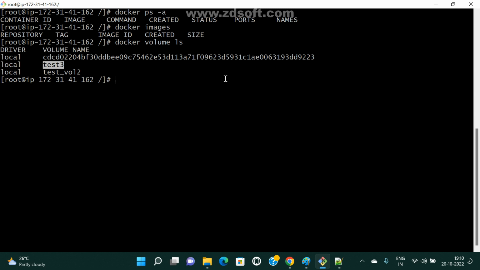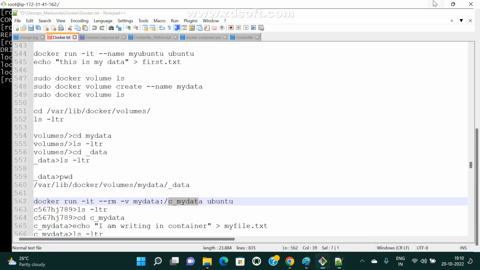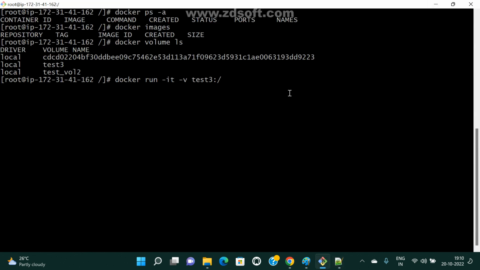Now see here, I'm going to create one container. docker run -it, and I'm giving -v. The -v is nothing but the volume: volume name, test3, then a colon, and then we pass a container path. In the container also I want to create the same name; whatever name you want, we can give it. For example, in the container also I want test3.